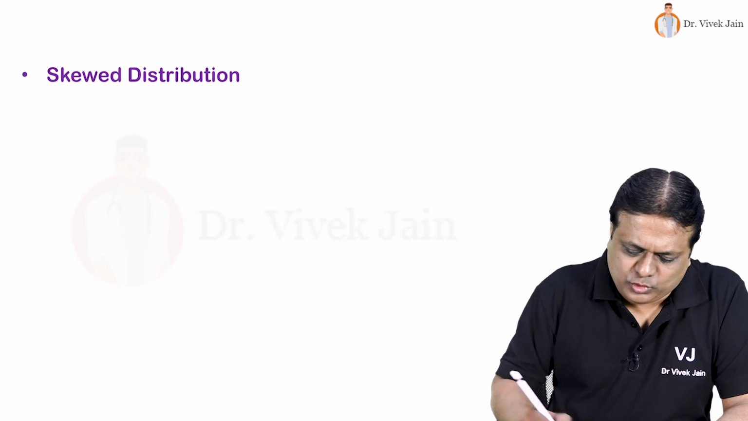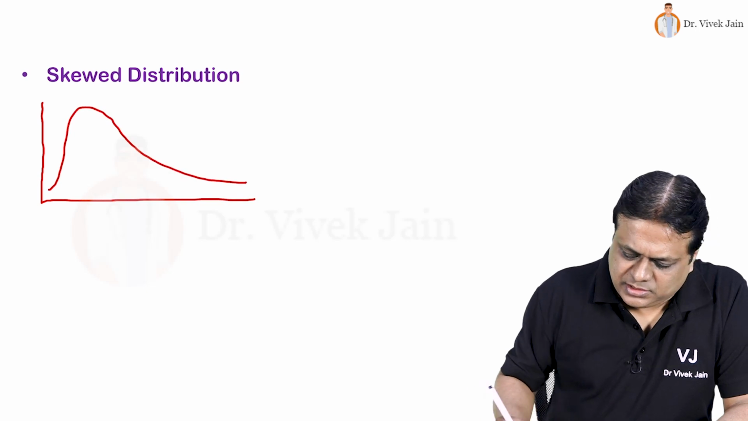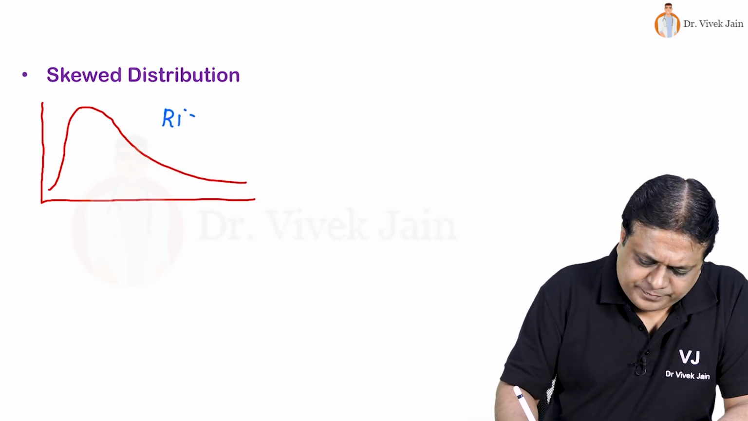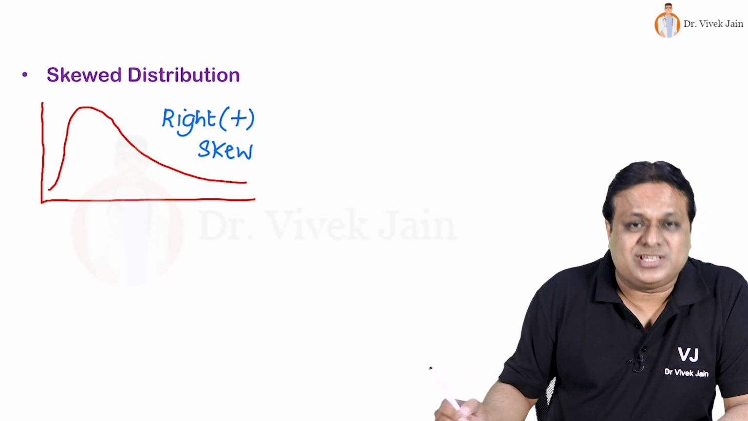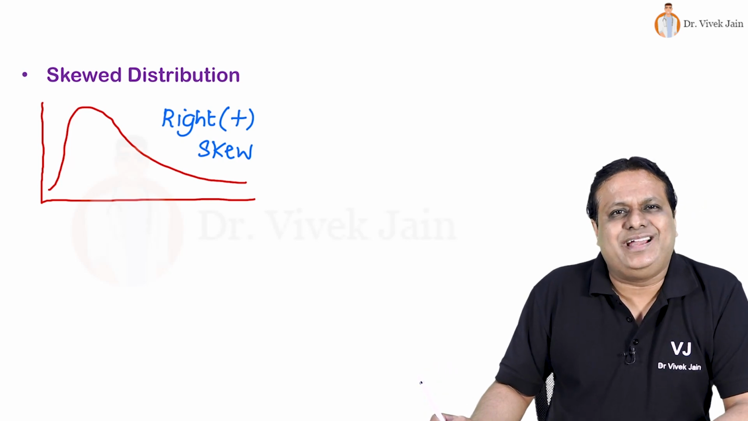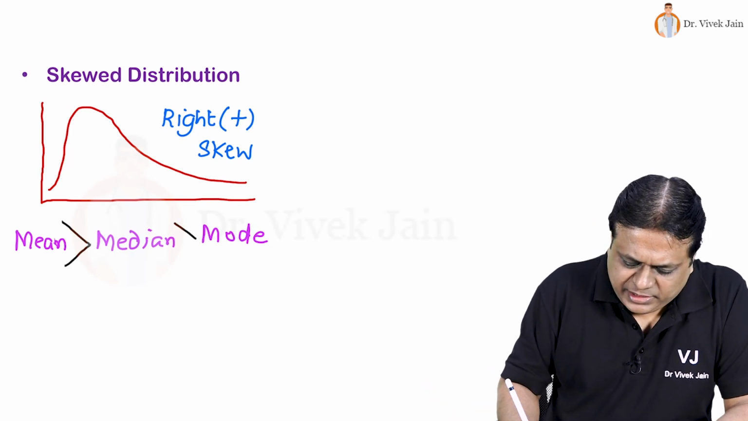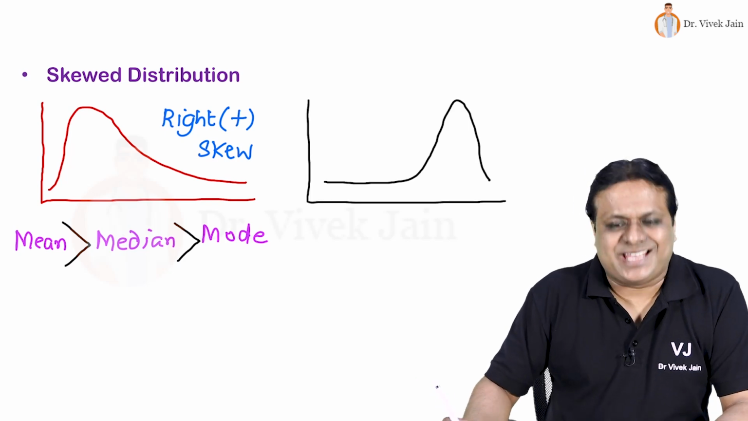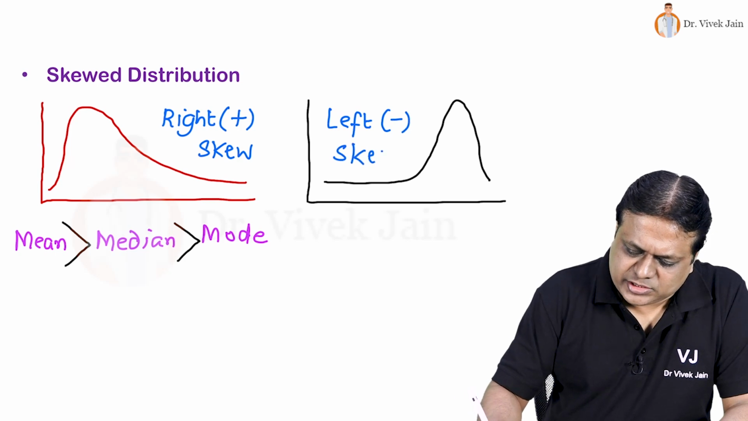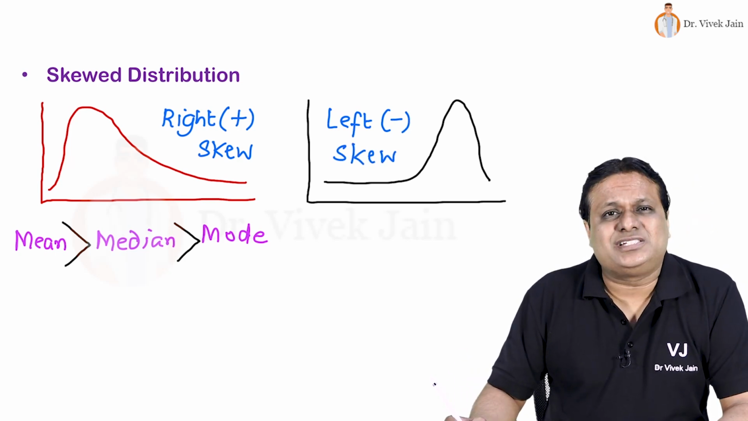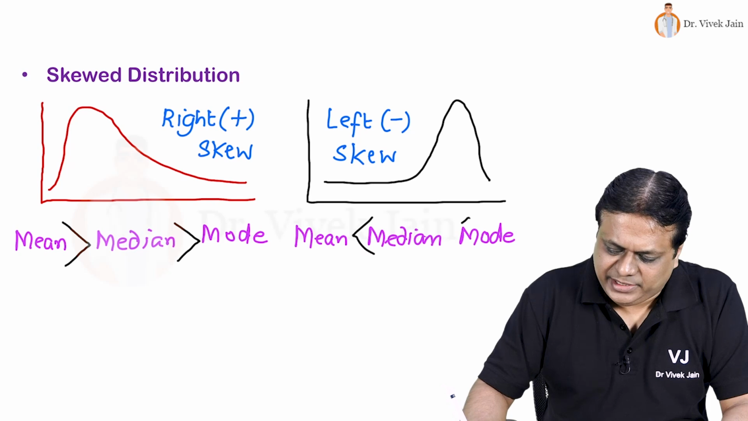Skewed distribution could be of two types. One is like this, known as right skew or positively skewed distribution. What is the relationship of central tendency in this? In a right or a positively skewed curve, mean is greater than median is greater than mode. This second curve is a left or a negatively skewed curve. And what is the relationship of central tendency in left or a negatively skewed curve? Mean is less than median less than mode.